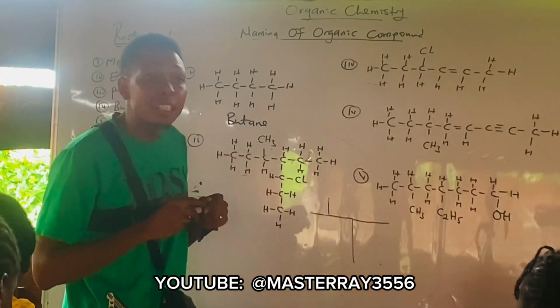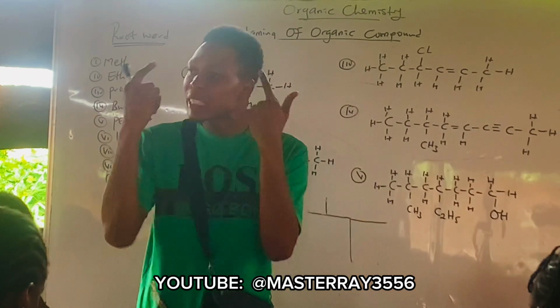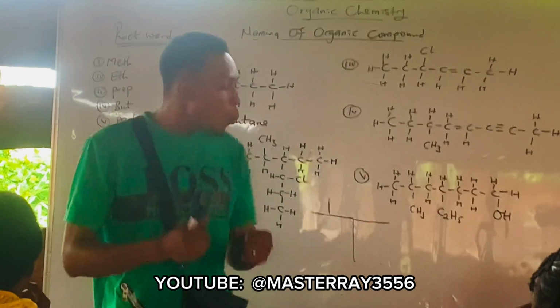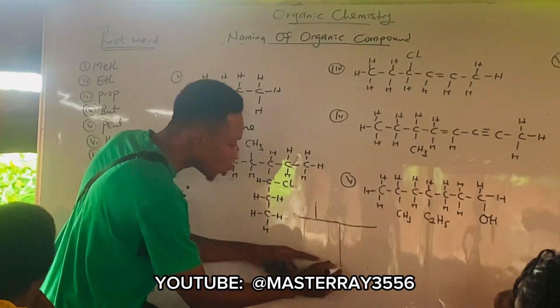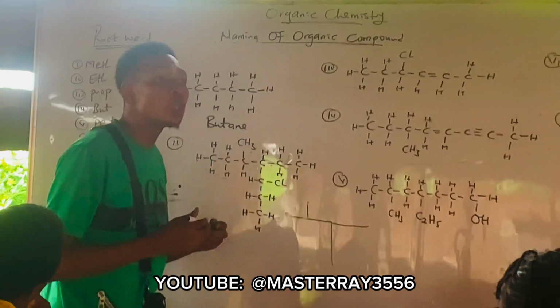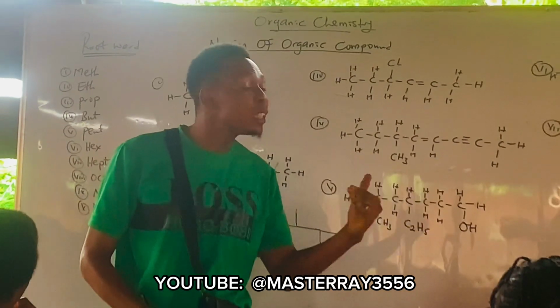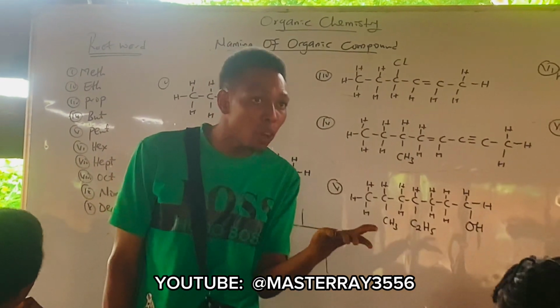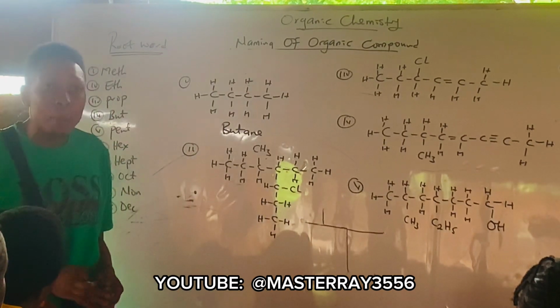Now that you've identified the parent chain, which is the longest carbon chain, the next thing that comes to your mind is, which side will I start counting from? Should I start counting from here, or should I start counting from the down? Are you getting me? For you to know the side you have to count from, you have to put the substituent in consideration. Are you following? The substituents are other groups that are attached to the longest carbon chain.